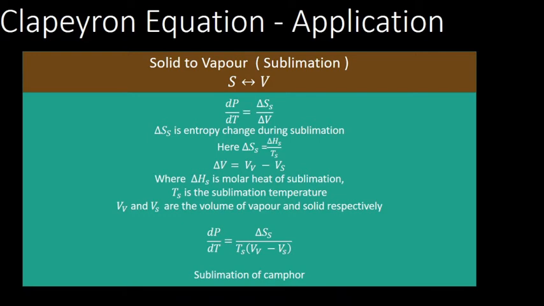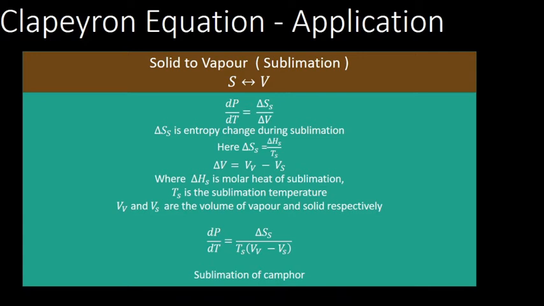Delta S is the entropy change during sublimation, and delta S equals delta H_S divided by T_S, where H_S is the molar heat of sublimation and T_S is the sublimation temperature.